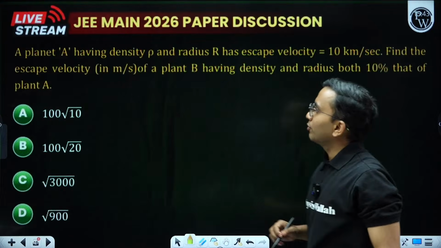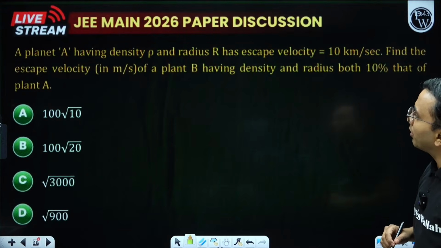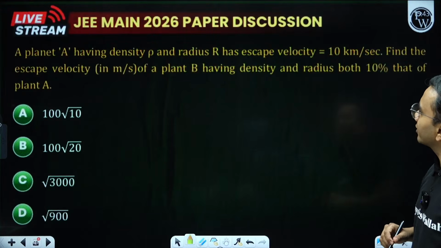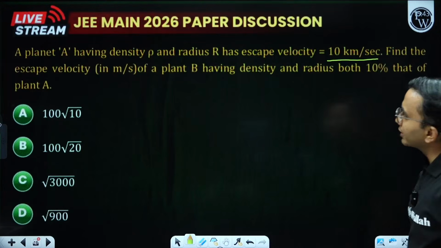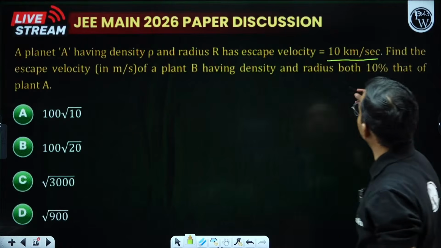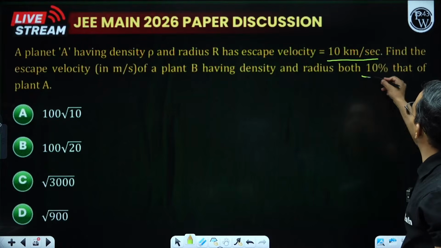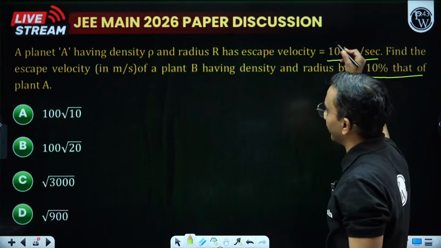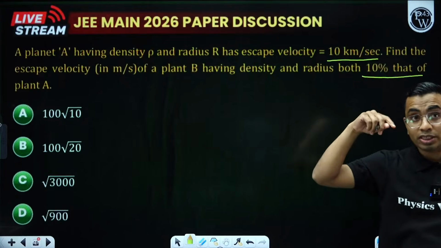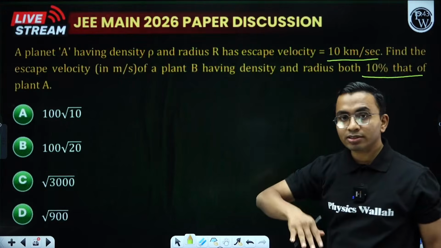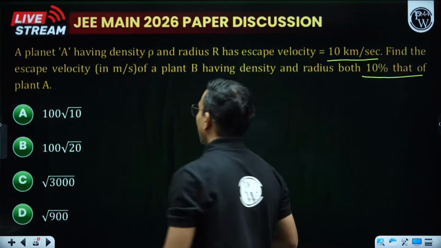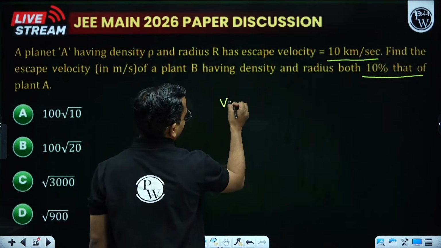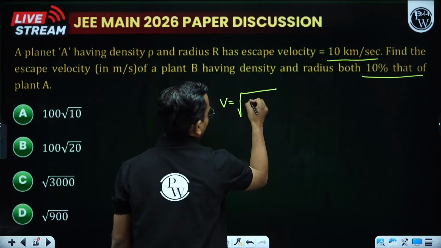Next question. What is it? A planet A having density rho, radius r, has escape velocity 10 km per second. Find the escape velocity of planet B having radius and density both 10% that of planet A. Means radius and density become 10% of planet A, means 0.1 of that, 1 by 10th of that. How is escape velocity related to density and radius? So root of 2GM by r.